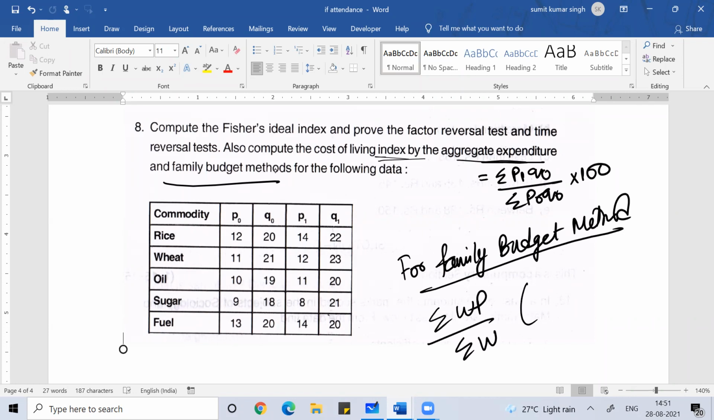So here there's no weight, there's no W here. You can see here only the data is P naught, Q naught, P1, Q1. So you can understand W is nothing but it is P naught Q naught. So weight you can calculate this way, that you can take as a weight. And what would be your P? Your P would be P1 by P naught into 100.